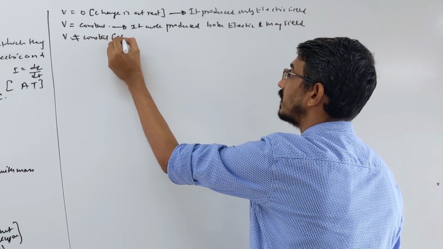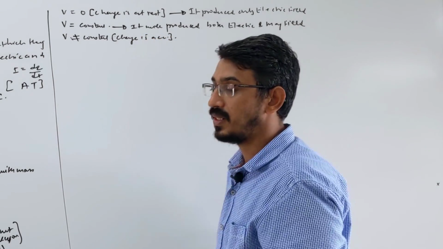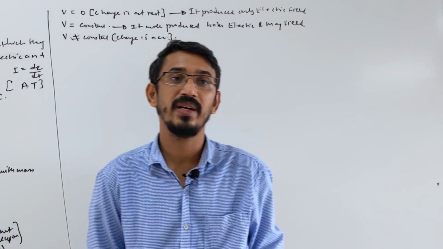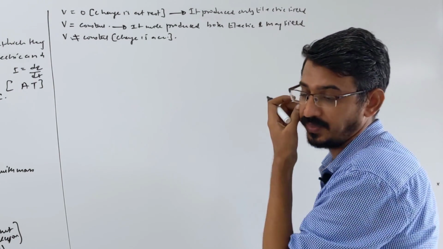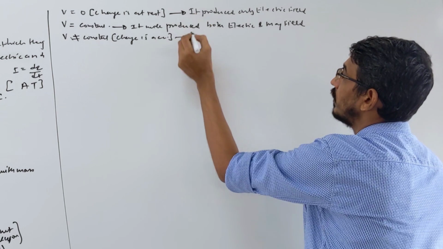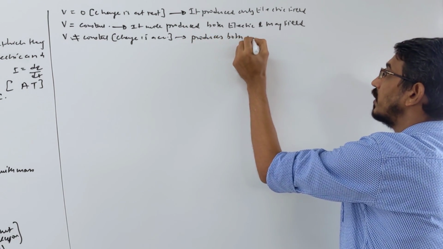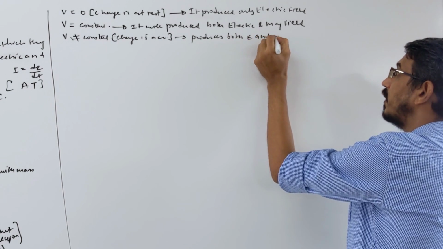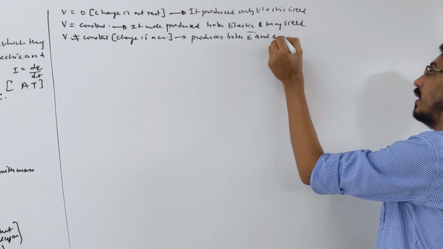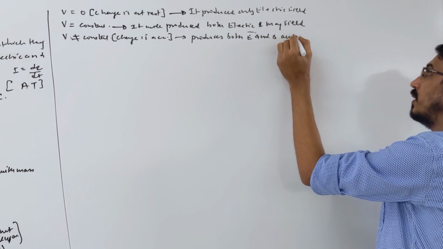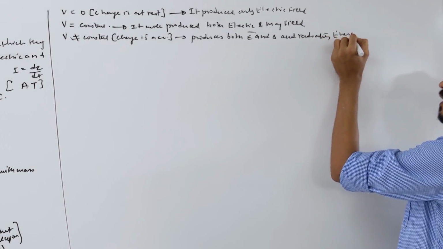Here the charge is accelerating. In this case it will again produce both electric and magnetic field, but it will also radiate energy. It will cause loss of energy. So here it produces both E and B, plus it radiates energy.